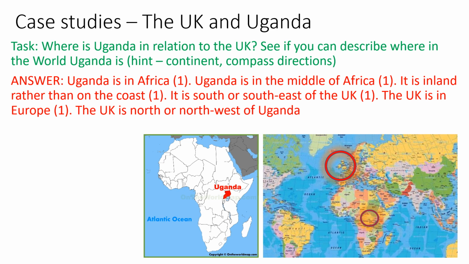You might have done things the other way around. You might have said where the UK is. So you might have said that the UK is in Europe, give yourself a mark. And you might have said that the UK is north or northwest of Uganda, give yourself another mark. See how many marks you got, give yourself a score, and why don't you spend a minute now just making your answer a little bit better. Maybe you could include 1 or 2 of the things that were in my answer, and then move on.